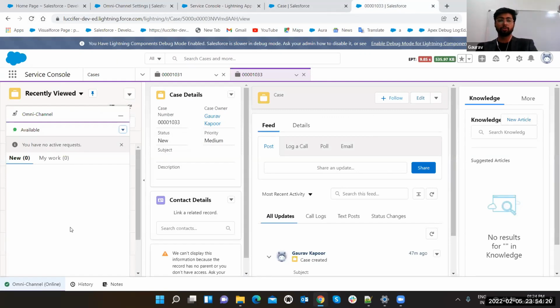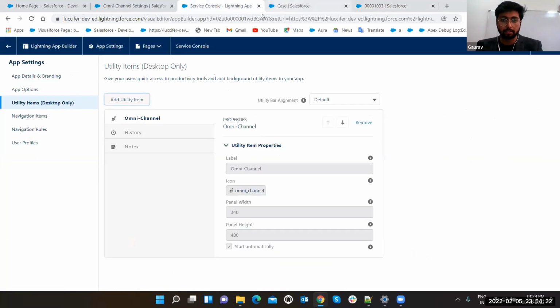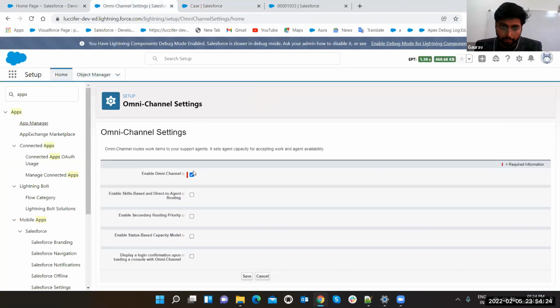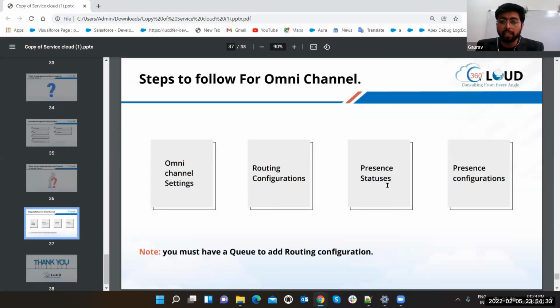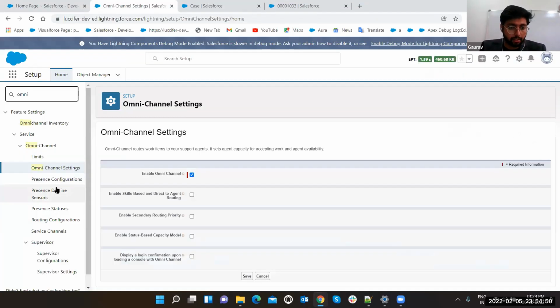Okay, now how to use it? Let's get back to that. First of all, we have enabled the omni-channel setting, right? Now what is the next step? Routing configuration, presence status, presence configuration, right? Because this omni-channel has one or two hidden steps, so guys, keep your eyes on this. First of all, we have to open routing configuration.